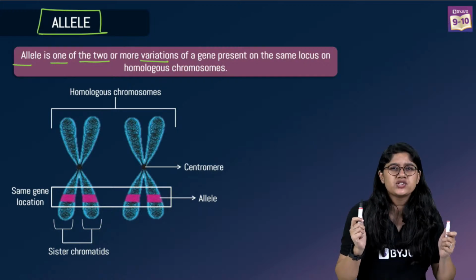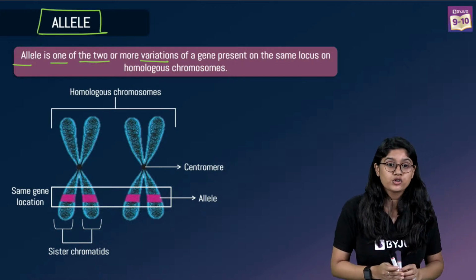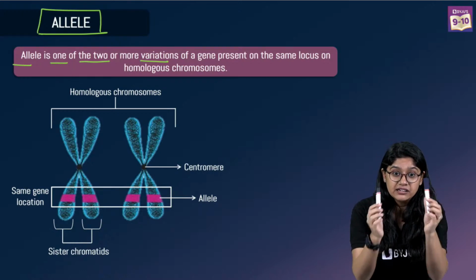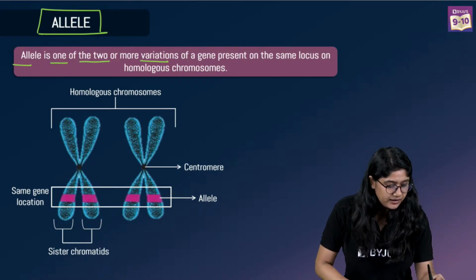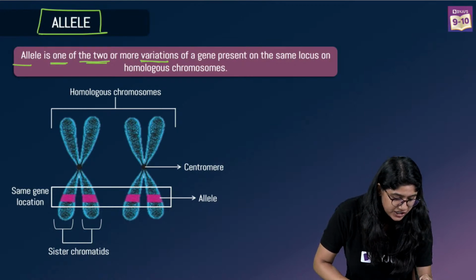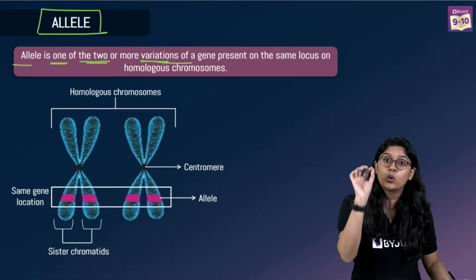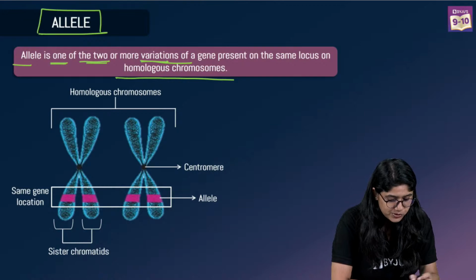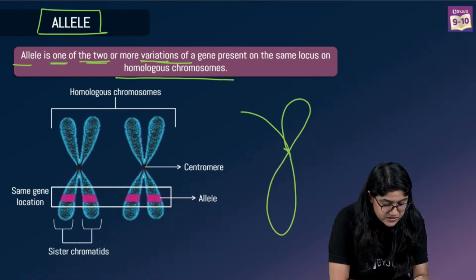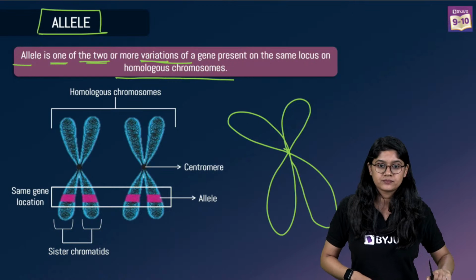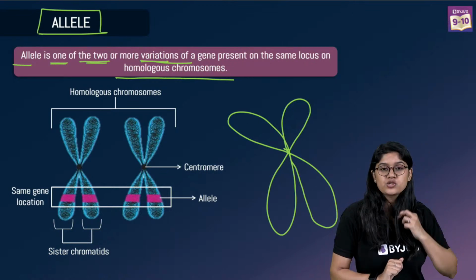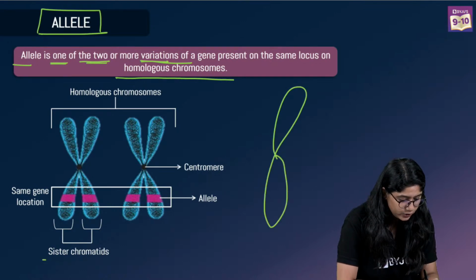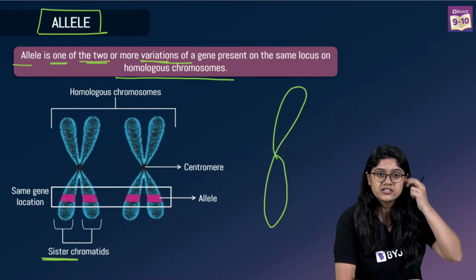So what will the gene say? Okay fine, you should have hair, right? But the color can be different. That is the allele. So over here, an allele is one of two or more variations of the genes present at the same location on the homologous chromosome. Can you see the chromosome? How many of you have seen a chromosome like this in your textbook? So this is a chromosome. In this we also have what we call a sister chromatid, right?